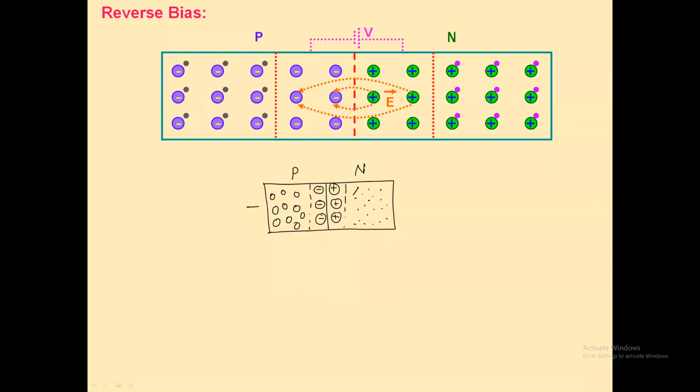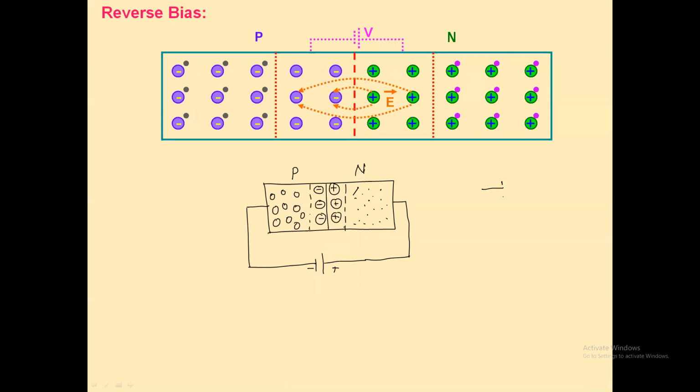Now, when the P region of a diode is connected to the negative terminal of an external battery, and the N region of a diode is connected to the positive terminal of the external battery, we say that the diode is connected in reverse bias. Exactly reverse.